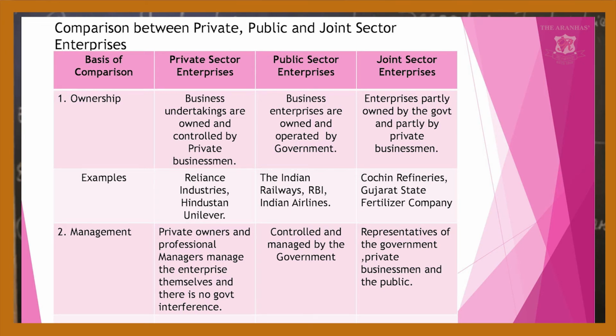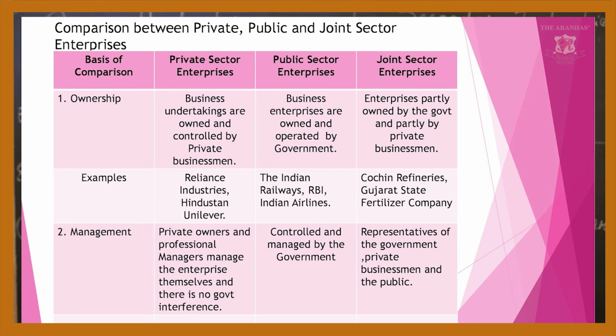Now, when it comes to ownership, your private sector enterprises are business undertakings owned and controlled by private businessmen.